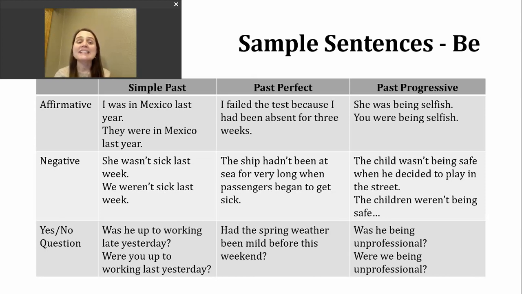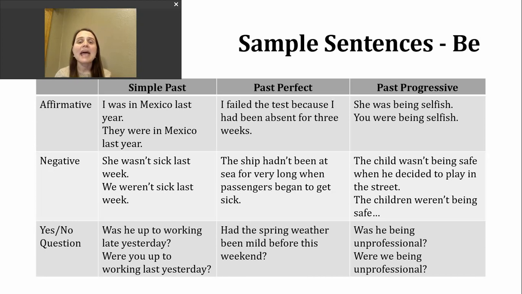Let's look at an example that's negative. To make negative past perfect, we're going to add not right after the had. And when you hear native English speakers talking, it's likely that you'll hear them say hadn't. Here's a sentence.